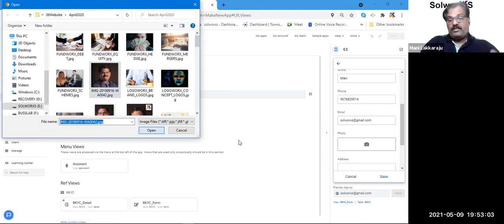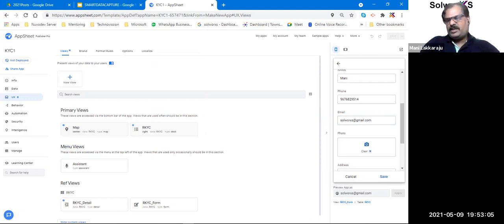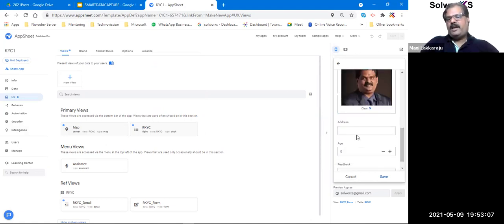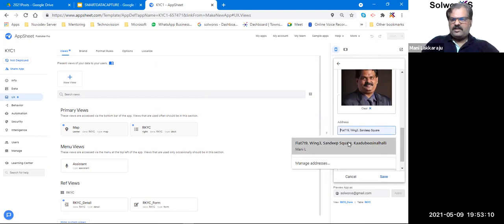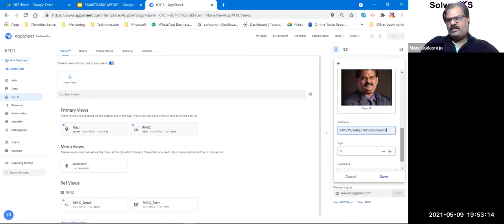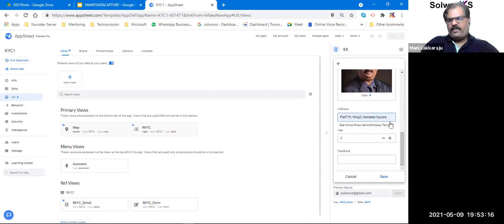Since I'm using a desktop, it uses all the pictures that I can see. And then address. Here, it already identifies the address, so I don't need to literally type. Or if I want to type the address also, it identifies. I'll just say Martha Halli, that's it. It identifies the address at a very high level because it uses Google Address API to bring up the data, right?